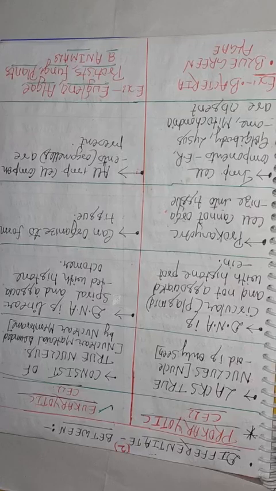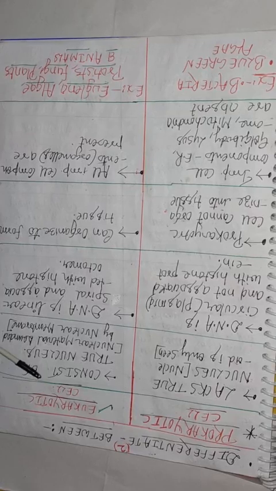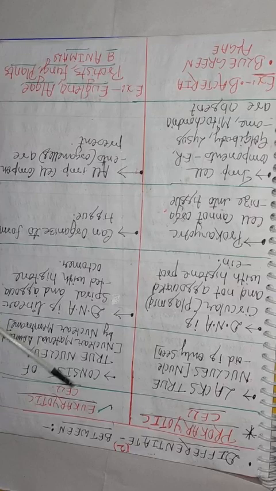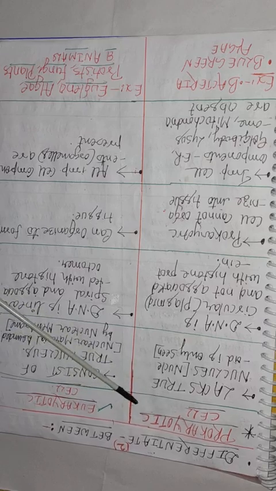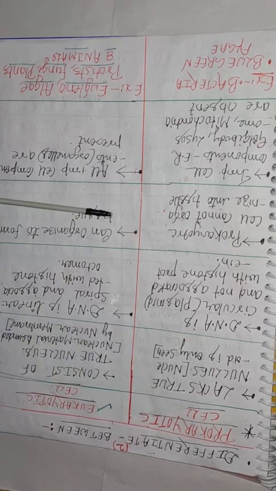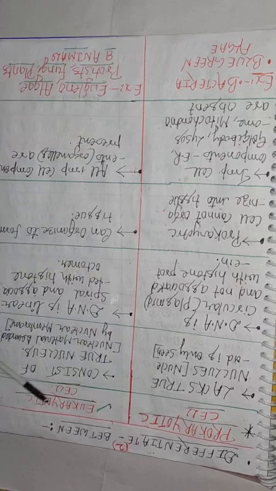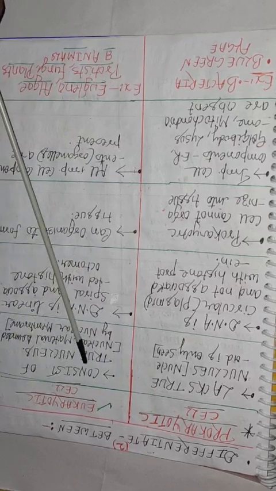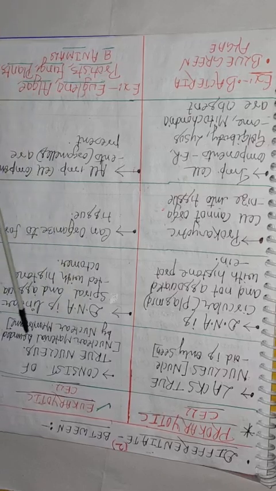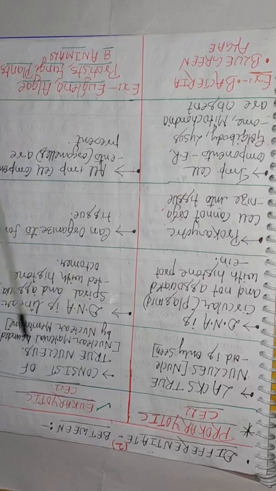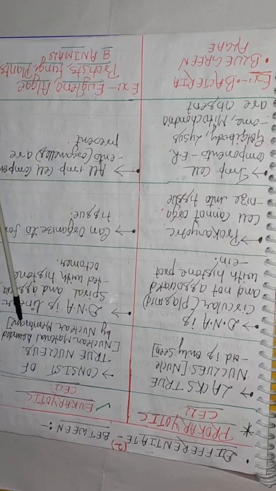Okay children, as I told you, it's necessary to compare the eukaryotic cell with the prokaryotic cell, isn't it? These are the features of the eukaryotic cell. The first one, as I told you, is that it consists of a true nucleus in which nuclear material is bounded by a nuclear membrane, isn't it?